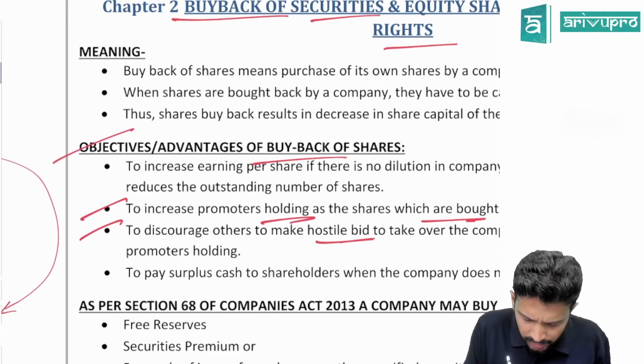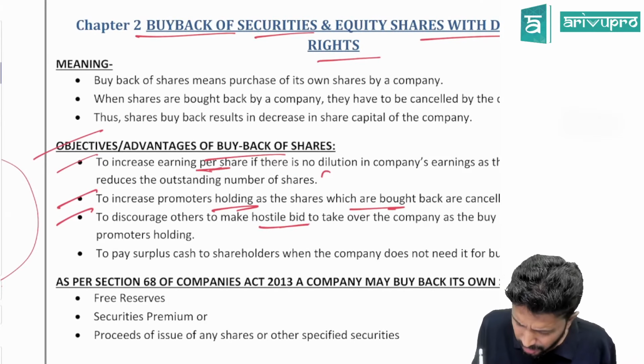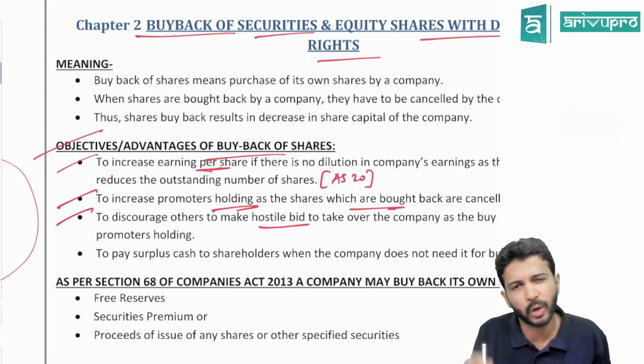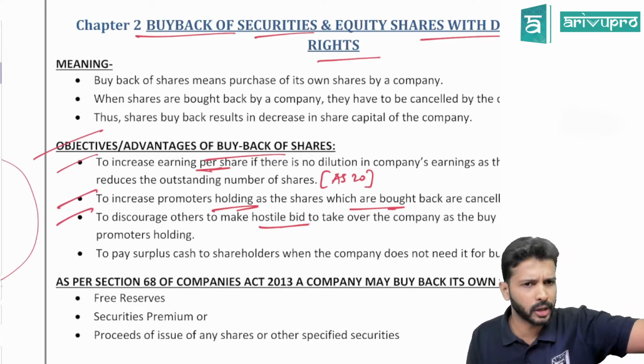If you do this buyback, EPS, earnings per share, will increase. We will see more of this in Accounting Standard 20, which comes later and talks about earnings per share.